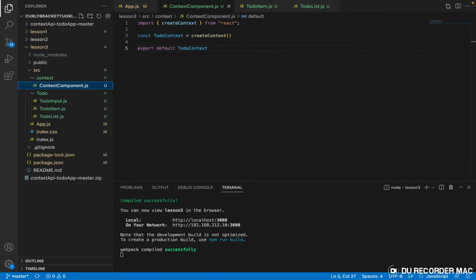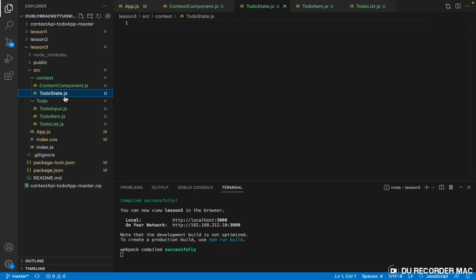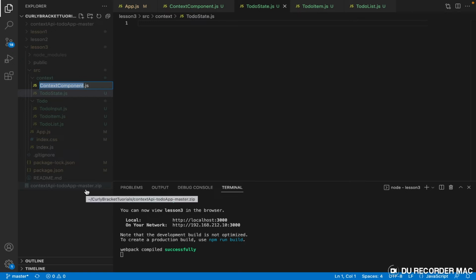So I created another file called ToDoState.js. Let me change the name of this file and call this one ToDoContext.